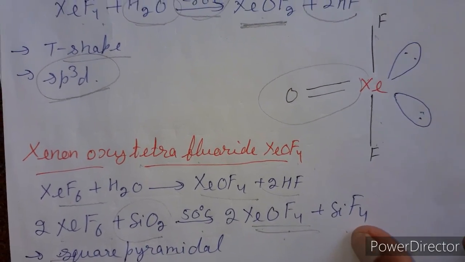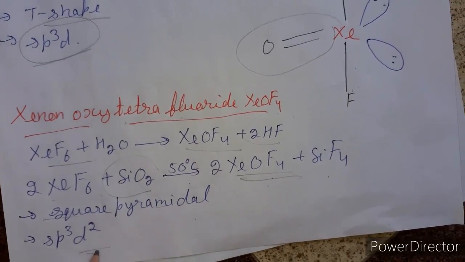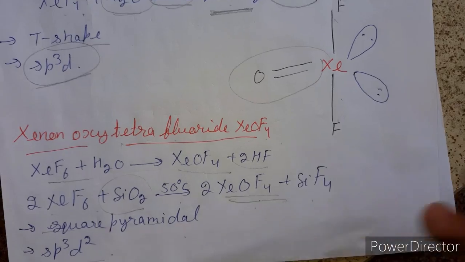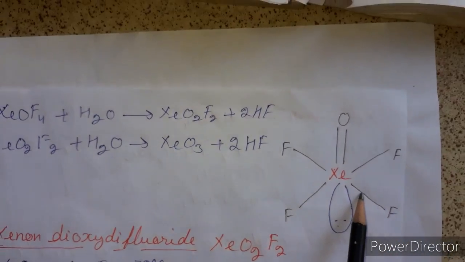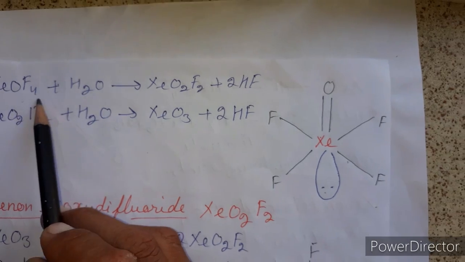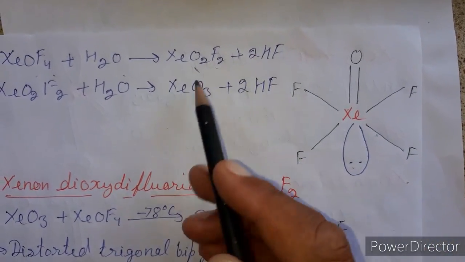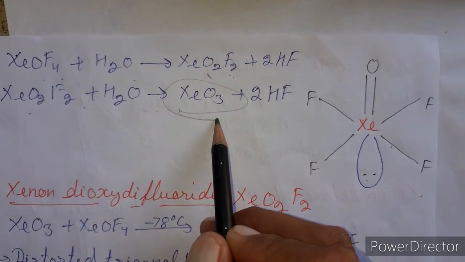Its shape is square pyramidal and hybridization is sp3d2. On the basis of hybridization, its structure is octahedral, but due to the presence of one lone pair, its shape is square pyramidal. Xenon oxy tetrafluoride reacts with water to form xenon dioxy difluoride, and this substance reacts further with water to form an explosive substance. Clear?